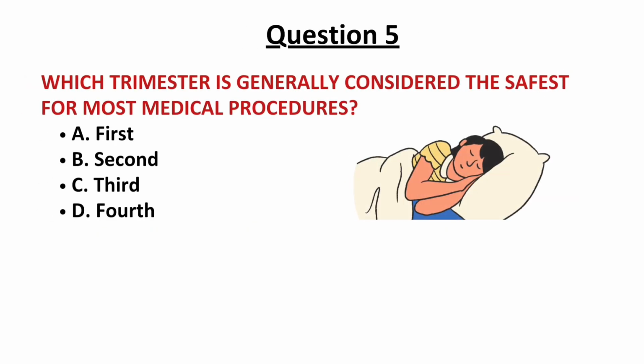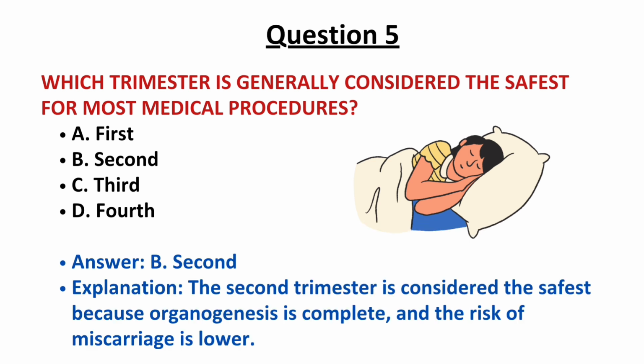Question number 5. Which trimester is generally considered the safest for most medical procedures? Options are first, second, third and fourth. And the correct answer is option B, second trimester. It is considered the safest because organogenesis is complete and the risk of miscarriage is also lower. So the correct answer is option B.